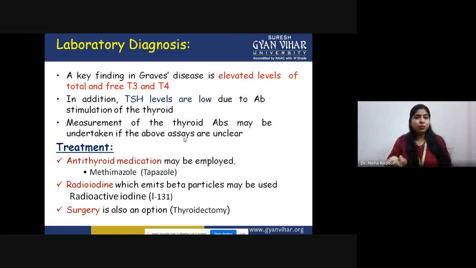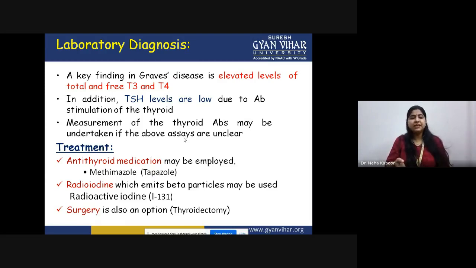So there is one way, that we go for the thyroid hormone concentration or thyroid hormone level estimation. Another point is, because the antibodies against this receptor are also being produced, that is responsible for this upregulation, we can go for the measurement of these thyroid antibodies. If an excess amount of this thyroid antibody is found circulating in the serum, that means the person is suffering from Graves' disease.